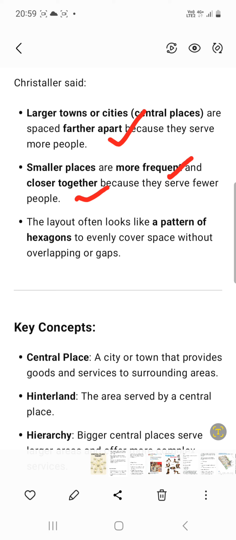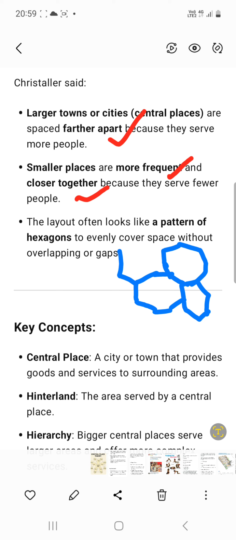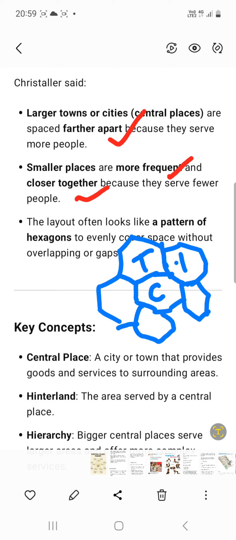The layout often looks like a pattern of hexagons. So Walter Christaller says it looks like a hexagon. Suppose a hexagon has six sides, 1, 2, 3, 4, 5, 6. All these hexagons will be repetitive, guys. You can see it's like cells, like in chemistry, you will see all these cells, right? So it's like a chemical chain. Suppose if a city is there, in between surrounding there will be towns, surrounding again there will be villages. So it will be like a hexagon.